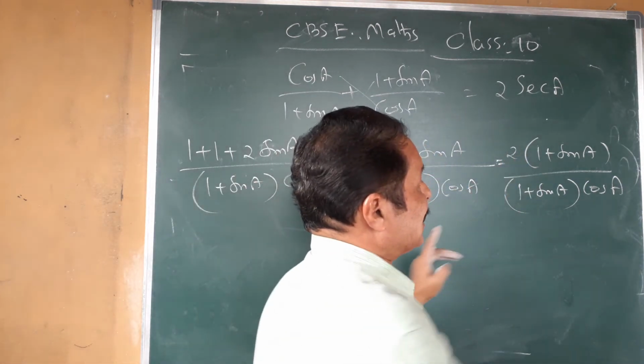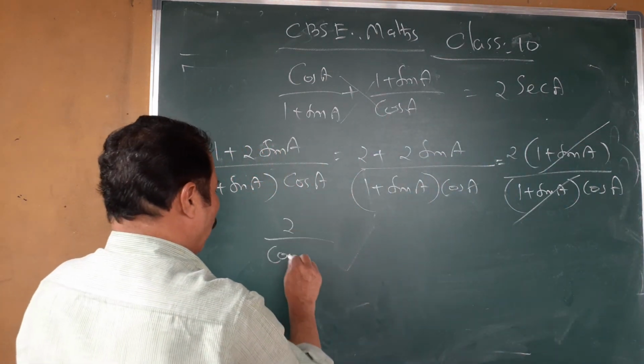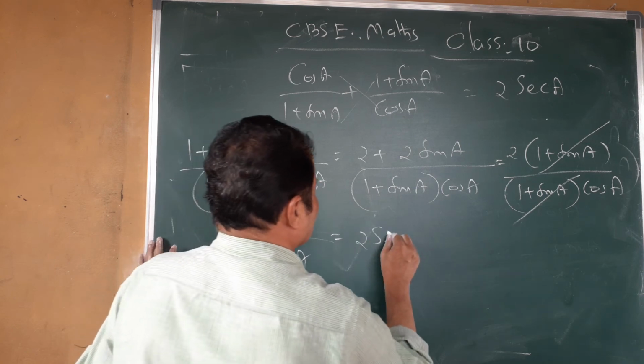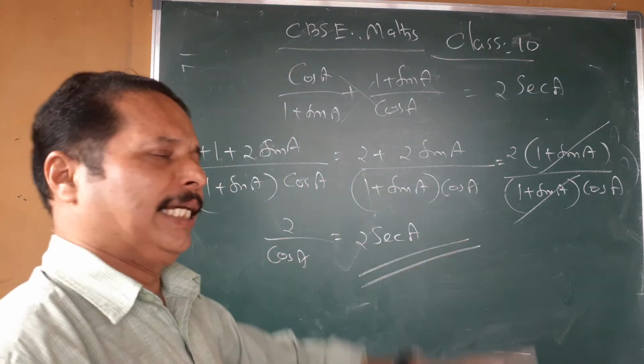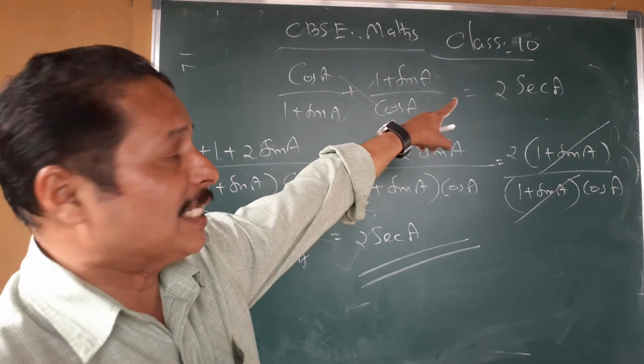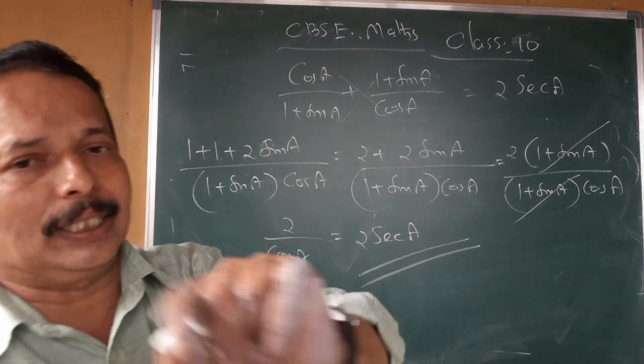Now 1 plus sin A cancels. Your answer is 2 by cos A. 1 by cos A equal to sec A. So what is the final answer? 2 by cos A equal to 2 sec A. That is the RHS, right hand side. So you write the answer LHS equal to RHS.